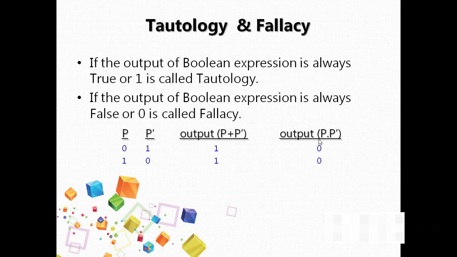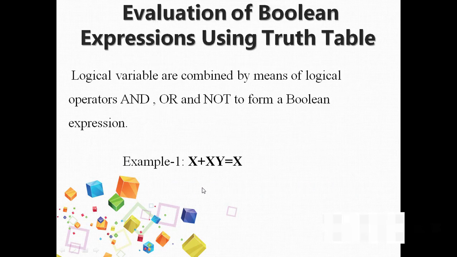If asked to give an example, you can give the possible inputs and outputs. Similarly for fallacy, you can give the possible combinations and outputs. So we can say P plus P bar is a tautology and P into P bar is a fallacy.